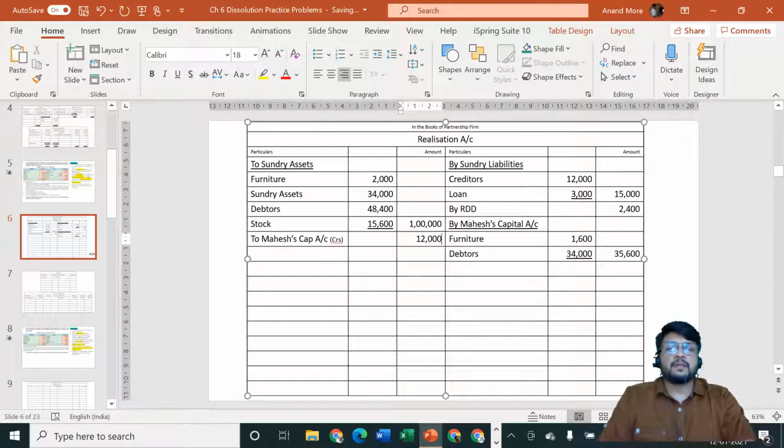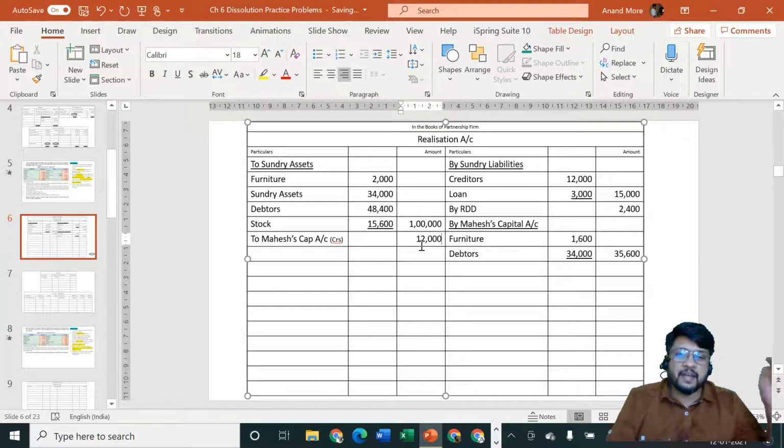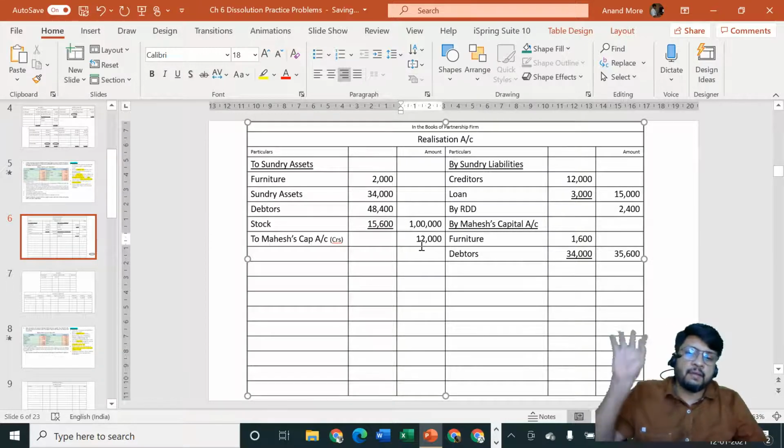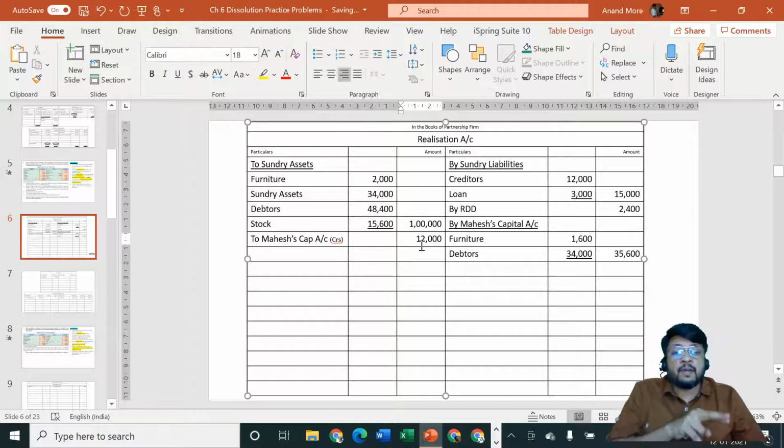Now what will happen, you can see here that creditors were already sitting in realization account credit side, and after passing this entry, creditors are getting out of business. On that invisible table we had kept creditors, and now these creditors are taken over by partners, so creditors are getting out of realization. If you would have passed the reverse entry, creditors already were there in realization and they would have again got added to realization.